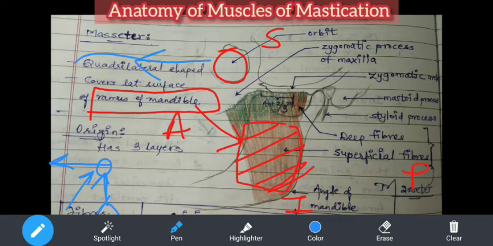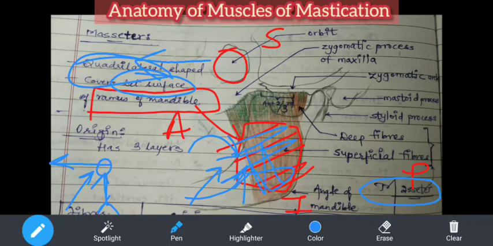Okay, now you got to know that this is the quadrilateral shape muscle. It's the biggest muscle out of the four muscles of mastication, and the muscle covers the lateral surface of the ramus. So we are viewing from outside. बाहेर से म्हणजे lateral side झाली, बरोबर? And this becomes the ramus. Inside it will become the medial side. This is from outside, so this is the lateral part, and this part is called the ramus of the mandible, as I have already told you. Okay, I'll erase this.